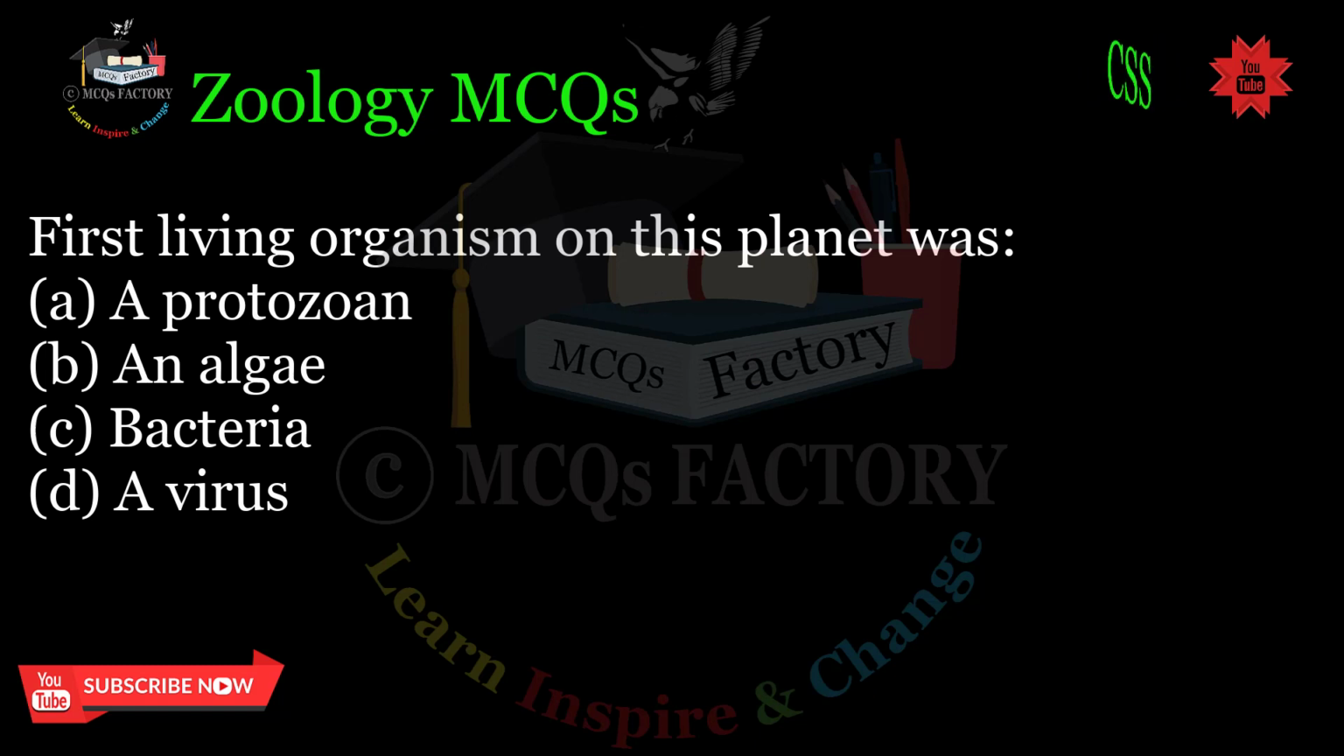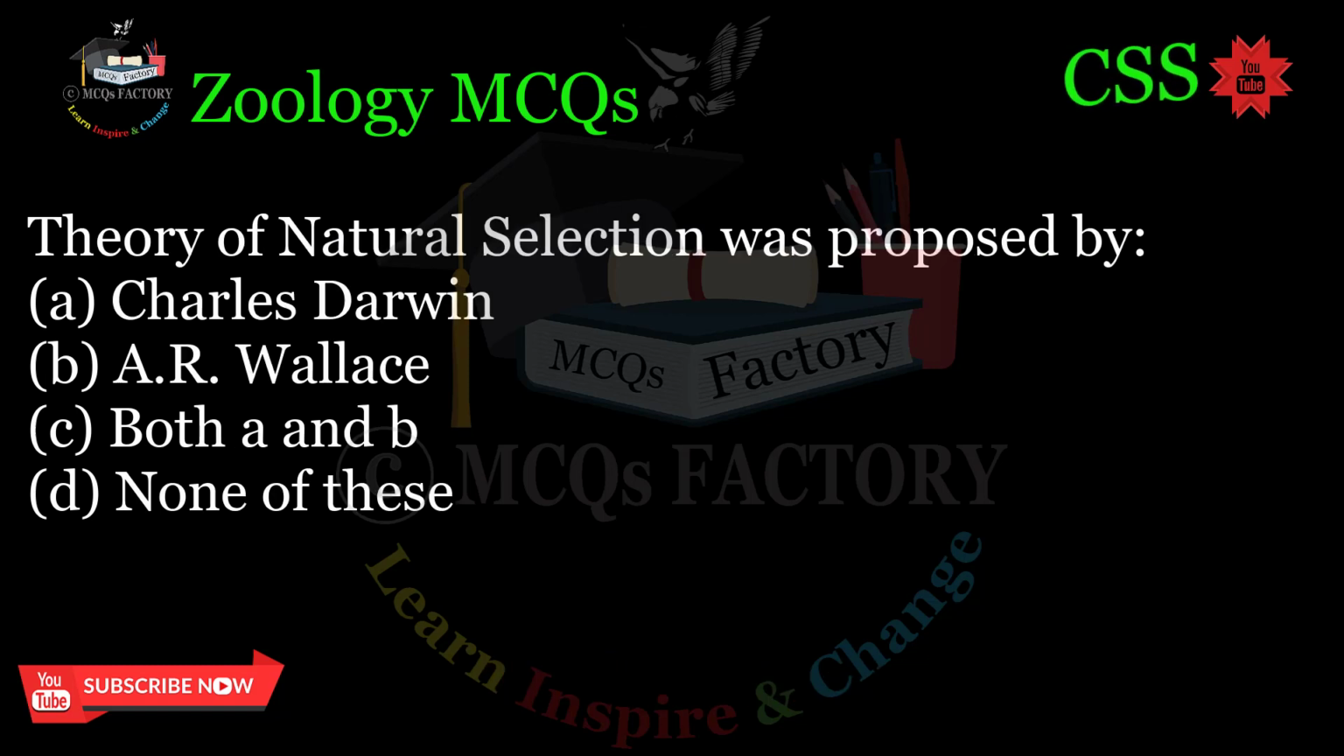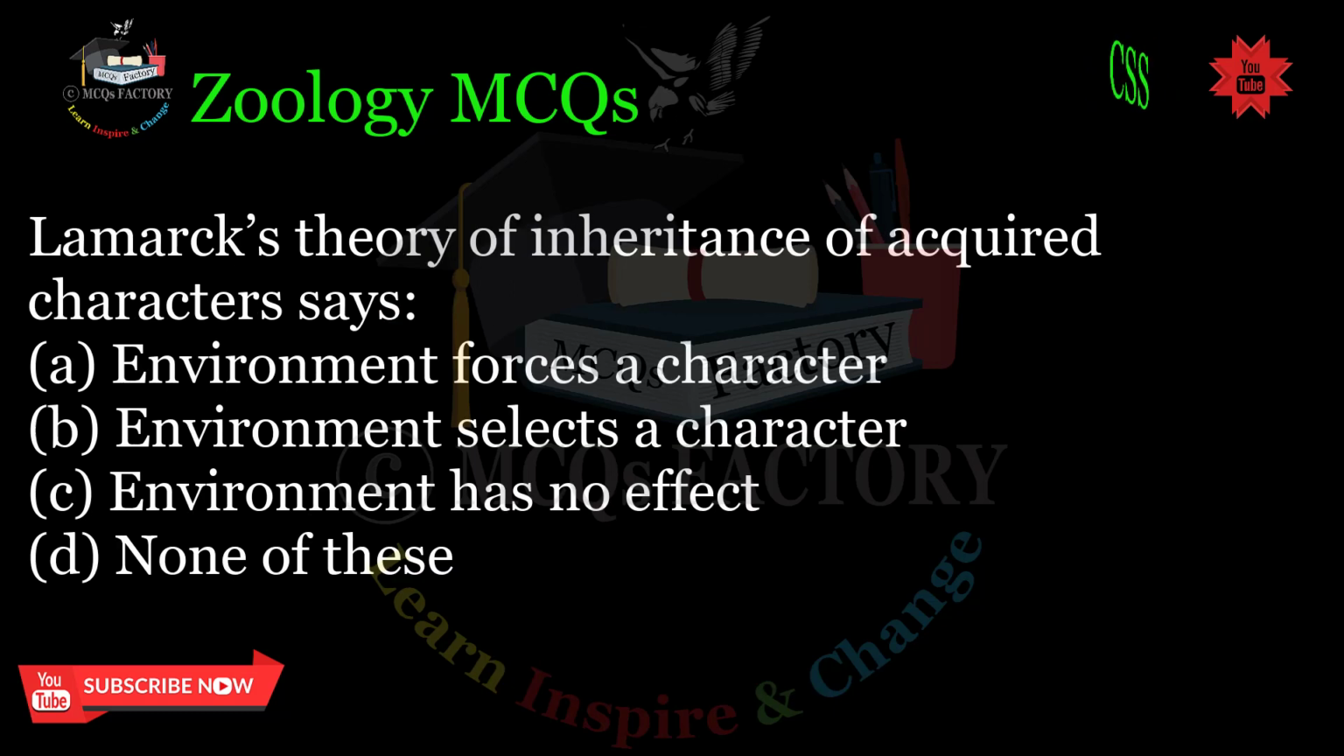First living organism on this planet was A. A protozoan, B. An algae, C. Bacteria, D. A virus. Correct answer C. Theory of natural selection was proposed by A. Charles Darwin, B. A.R. Wallace, C. Both A and B, D. None of these. Correct answer A.